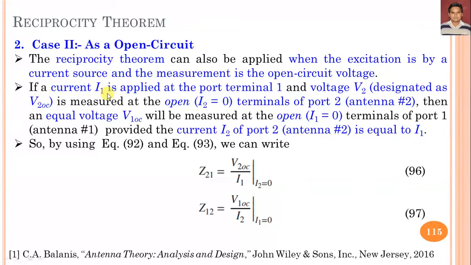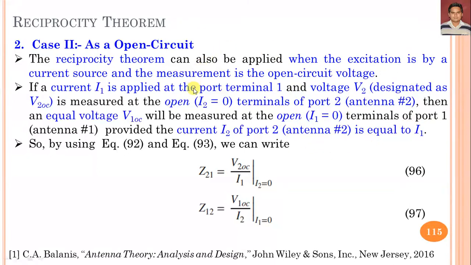If a current I1 is applied to port terminal 1, and the voltage V2, designated as V2OC, the open circuit voltage, is measured when it is open, meaning I2 is equal to 0, at the terminals of port 2, or we can say antenna 2, then an equal voltage V1OC will be measured at open terminals of port 1, meaning antenna 1, provided that the current I2 of port 2 is equal to the port 1 current I1.